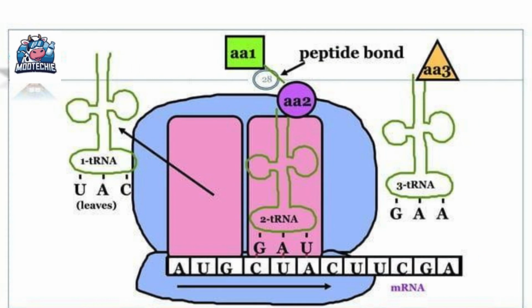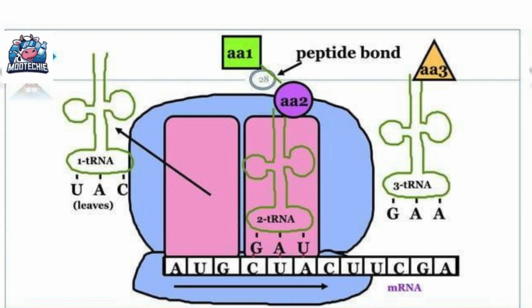We are now looking at another diagram showing elongation in progress. We see that a peptide bond has formed between AA1 and AA2. The first tRNA, 1-tRNA with UAC, is now leaving the ribosome because its job is done. The second tRNA, 2-tRNA with GAD, is in the P site, and the third tRNA, 3-tRNA with GAA, has just entered the A site, bringing in AA3. The mRNA sequence below shows the codons being read: AUG, CUA, CUU. This shows the ribosome has moved forward.